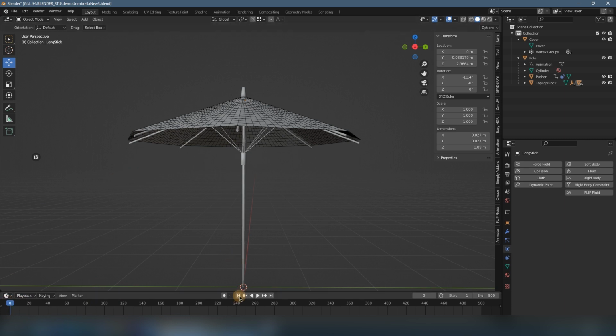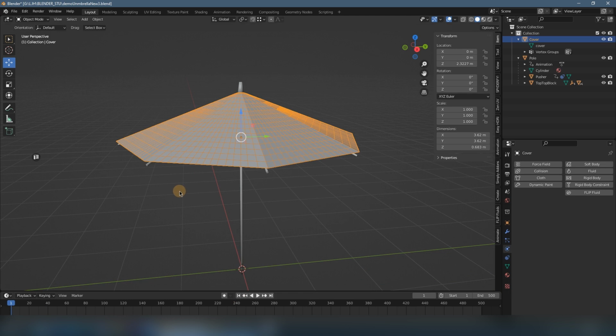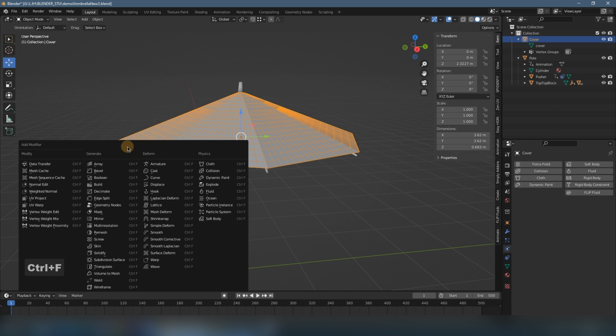So the trick I use is this. If you press Ctrl F, you get this menu, and you select the hook modifier on this menu. If you don't have this menu and want to know how to define it, please check my channel. I have a video for this.